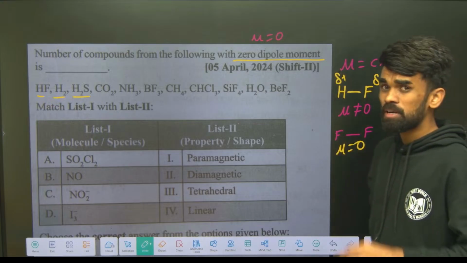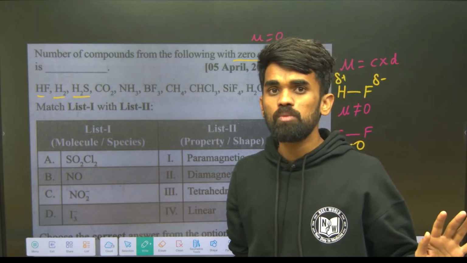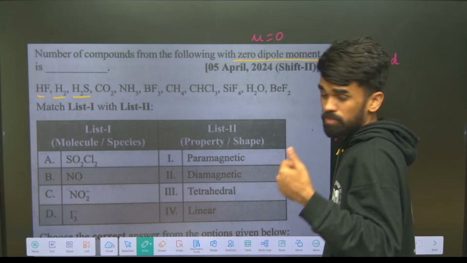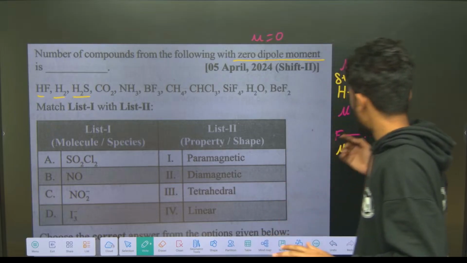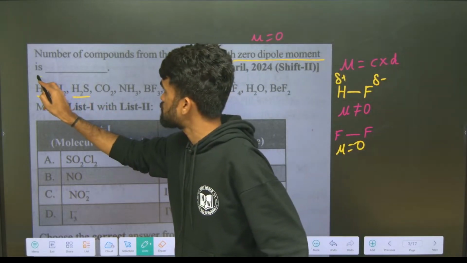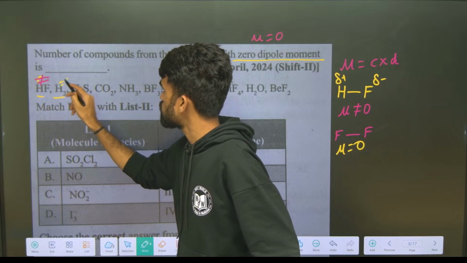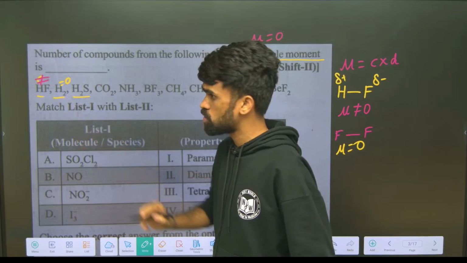So what you can remember, for all homodiatomic molecules dipole moment will be 0. For all heterodiatomic molecules dipole moment will be non-zero. So example here, for this first option it is non-zero, it is not equal to 0, and this is equal to 0. Okay, and because H2 is a homodiatomic, H2 equals 0.